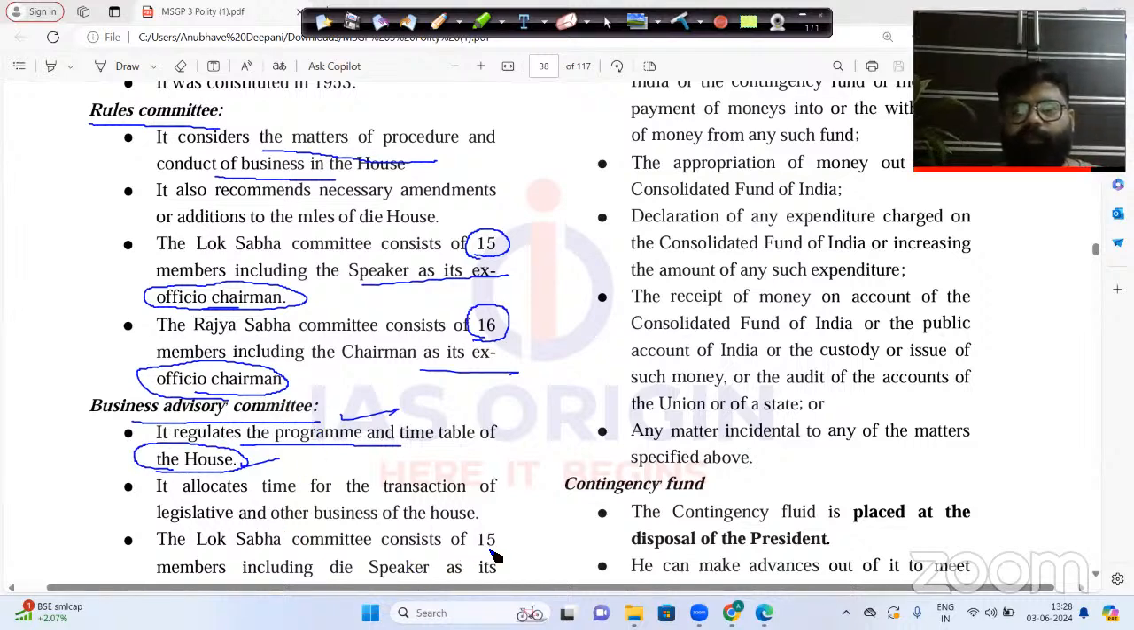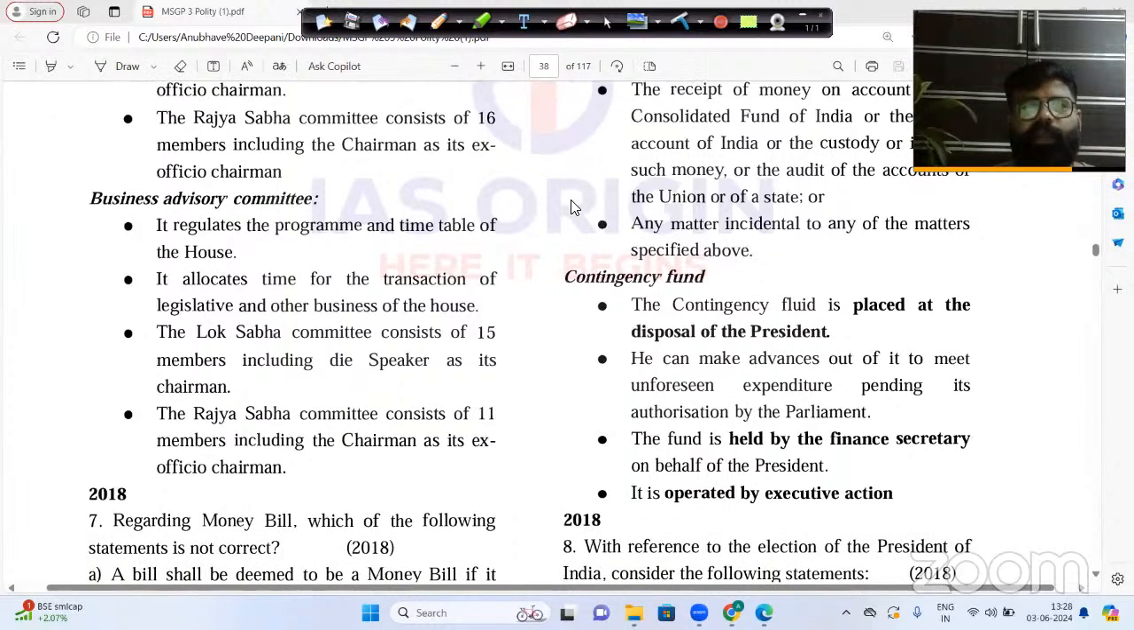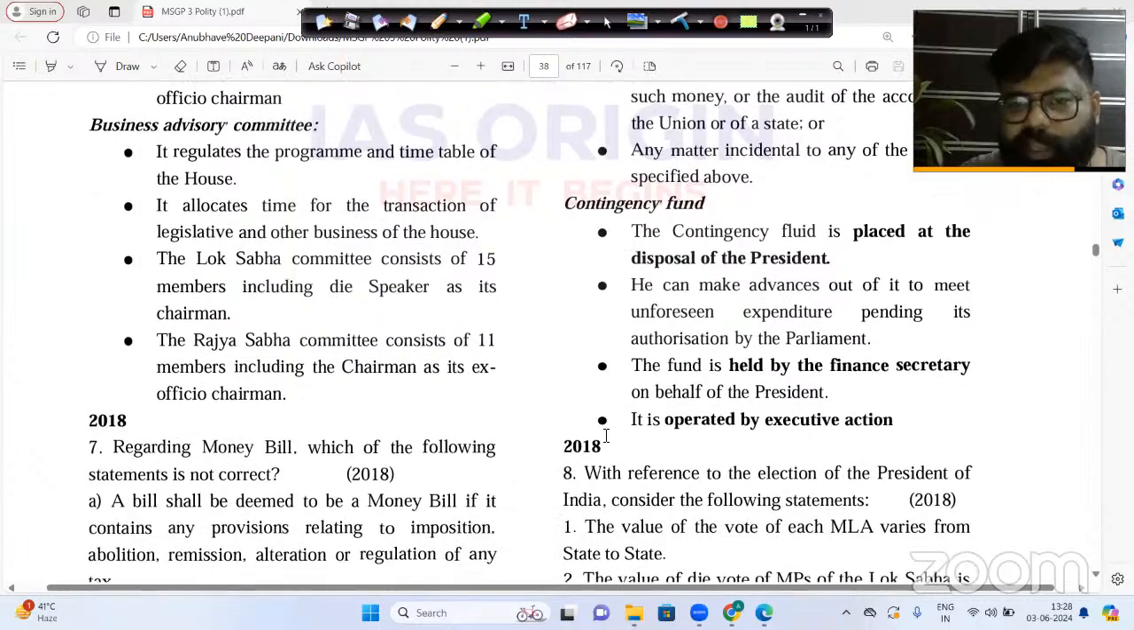And again, how many members will be there in this committee in the Lok Sabha? There will be 15 members here, and in the Rajya Sabha it will be 11 members. And again, who will be the chairman? The presiding officers of the respective houses will be the chairman here.